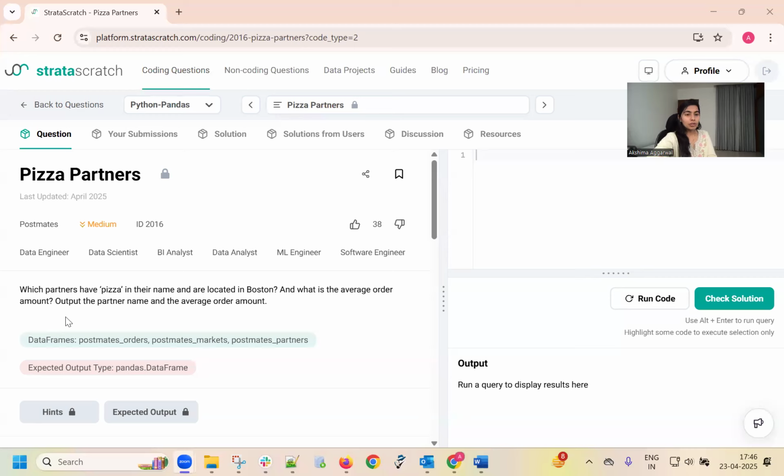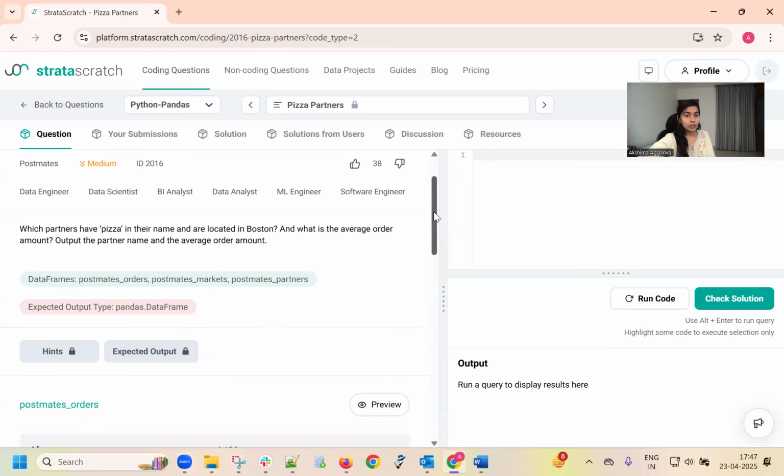In this question, we are going to find the partners which have pizza in their name and are located in Boston, and we need to find their average order amount. Now, what do we need in the output? That is the partner name, which consists of pizza in its name, and their average order. Now, we have three data frames: Postmates orders, Postmates markets, and Postmates partners.